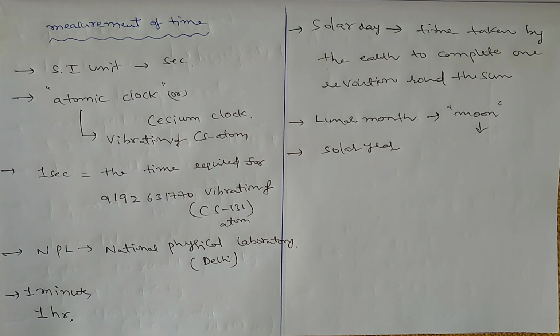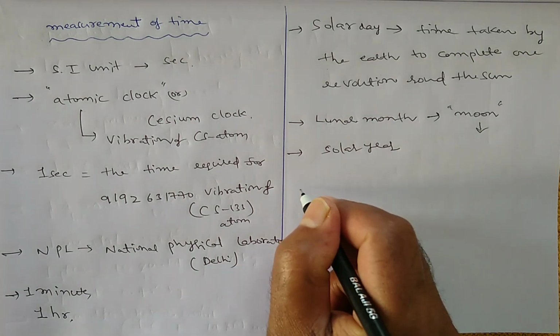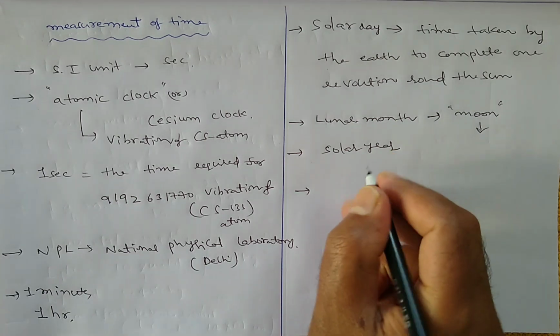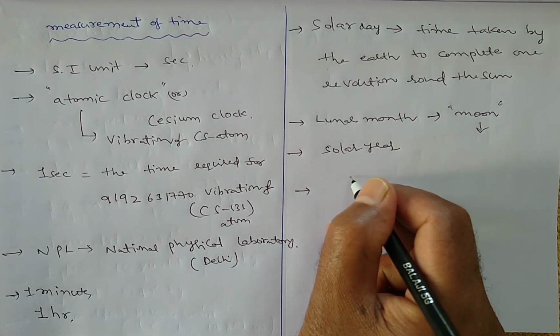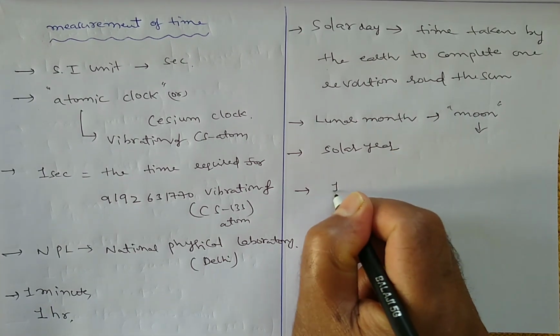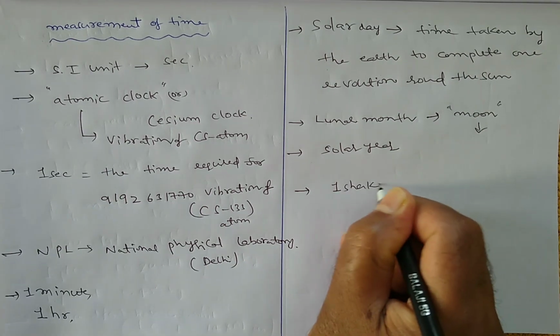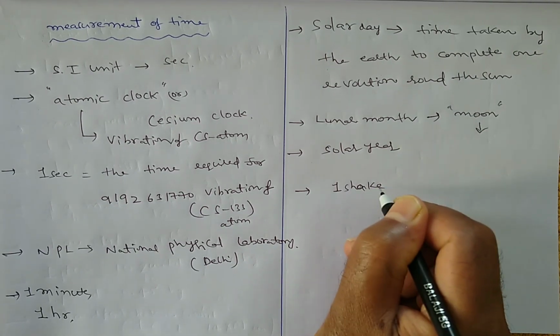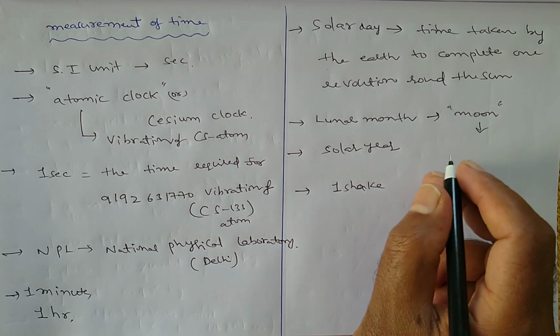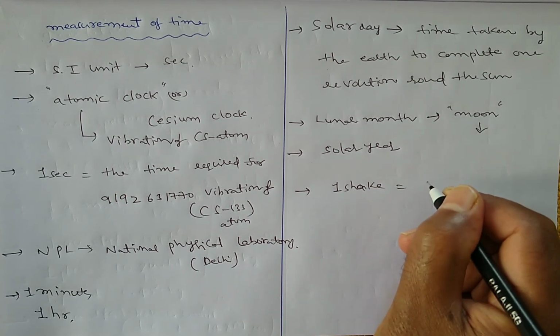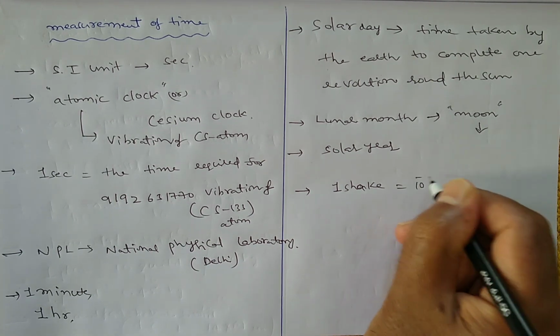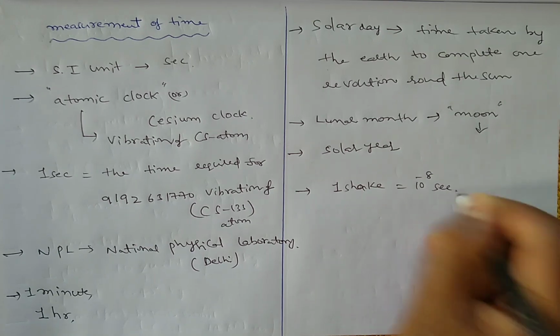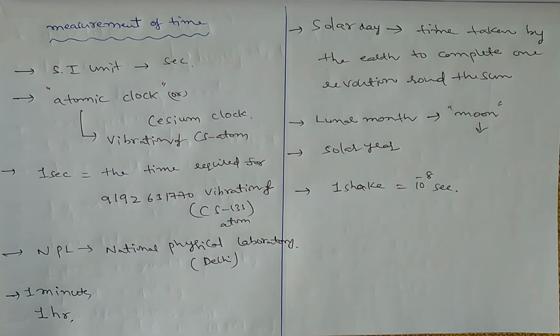And we have one more unit of time. The smallest unit of time, I can say, is the shake, S-H-A-K-E. One shake is equal to 10 power minus 8 seconds. So these are all the units for time.